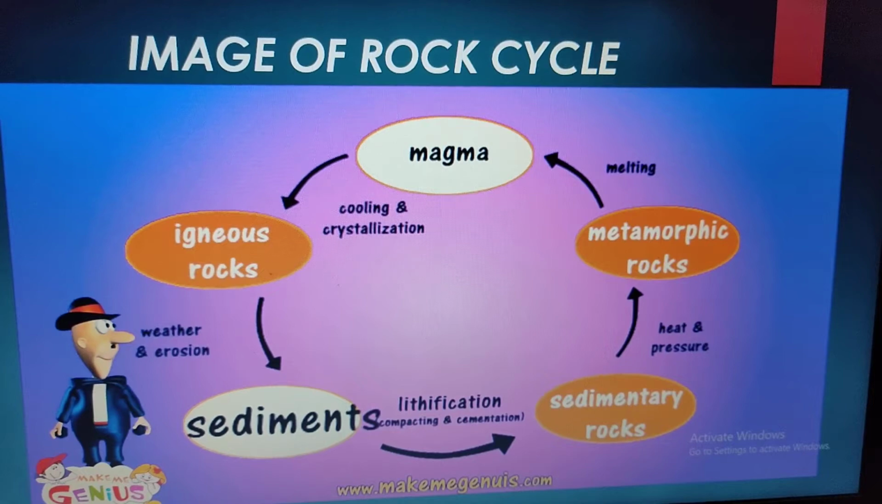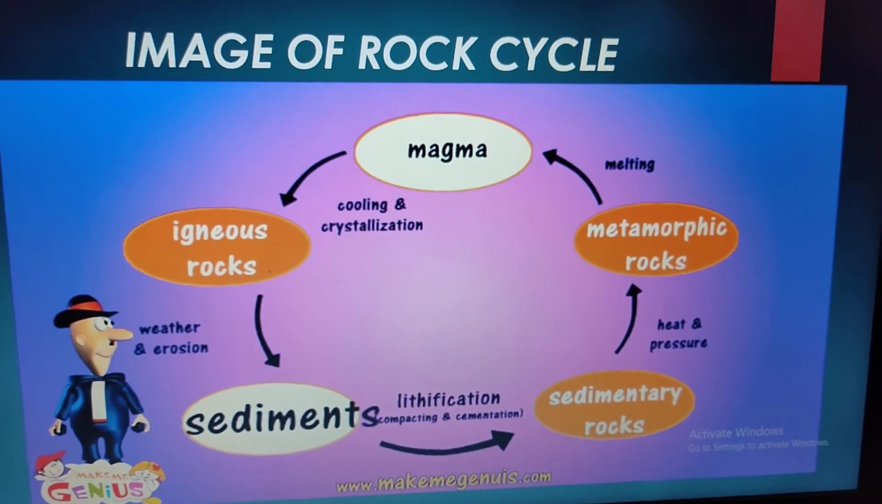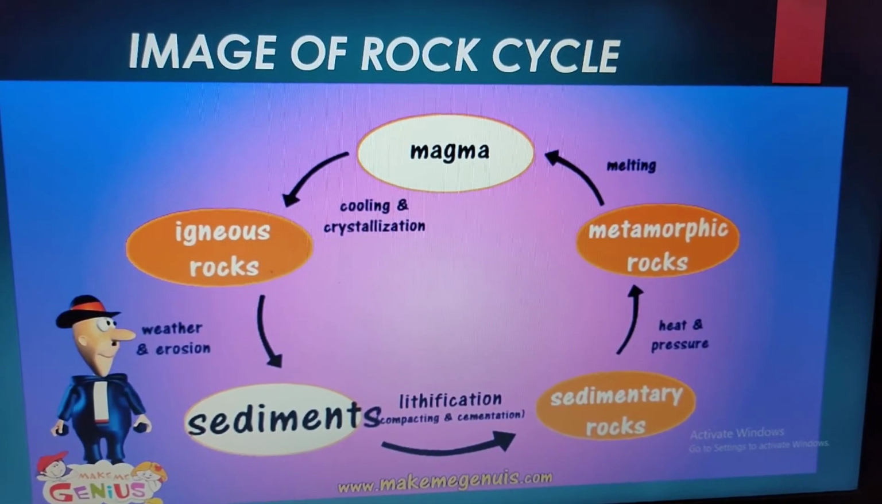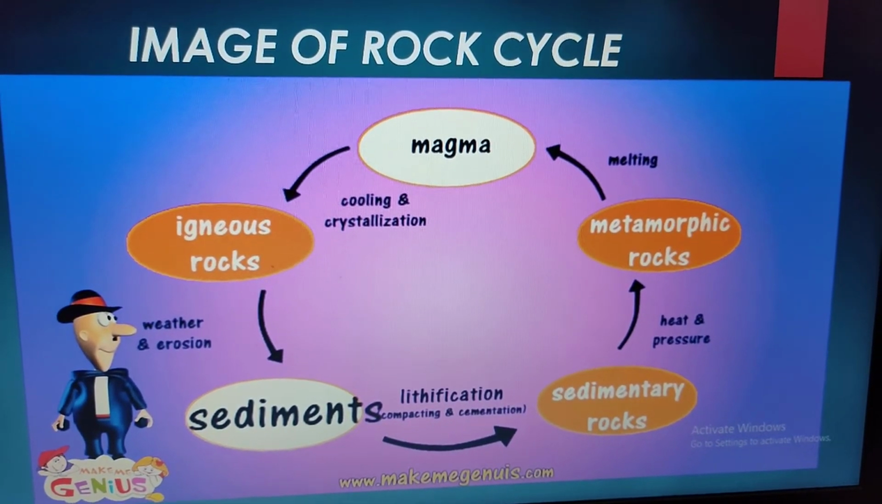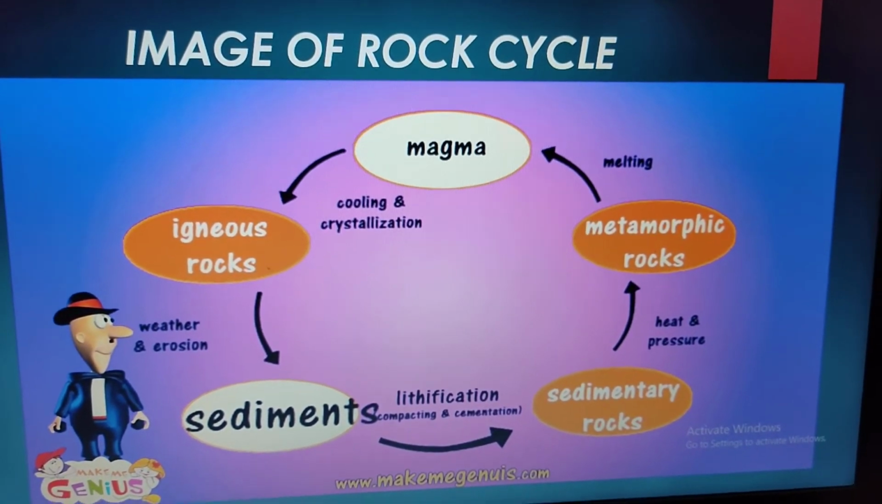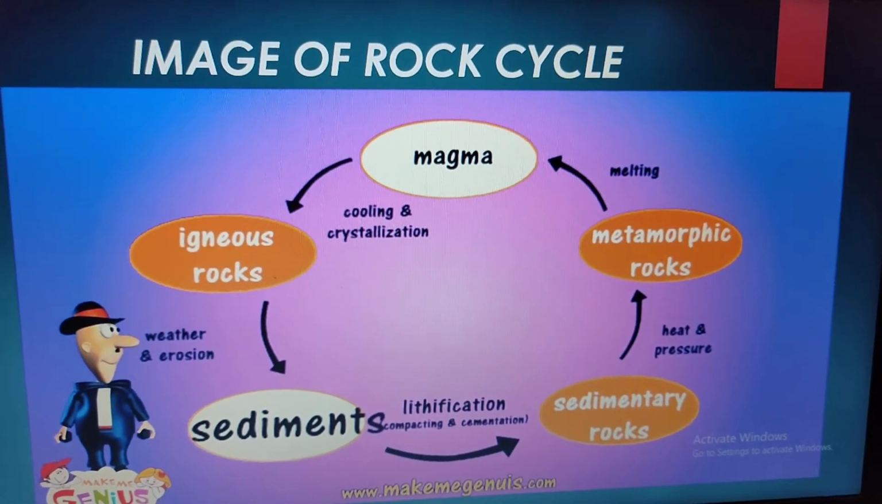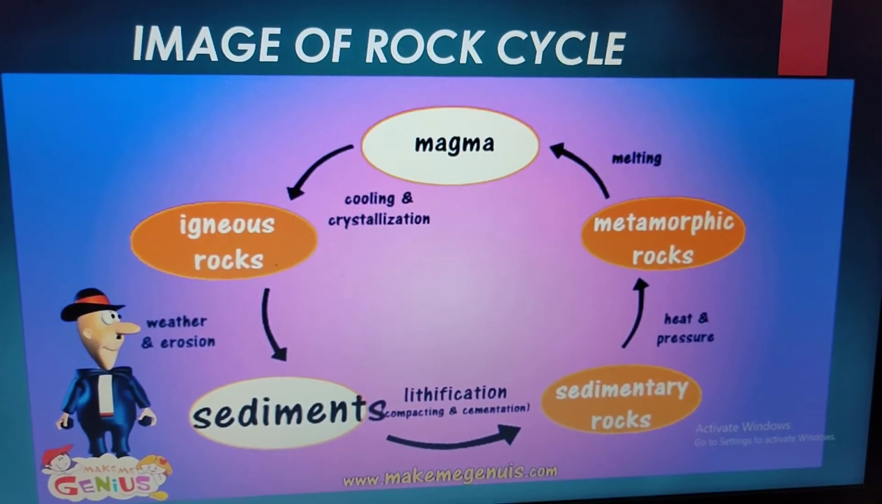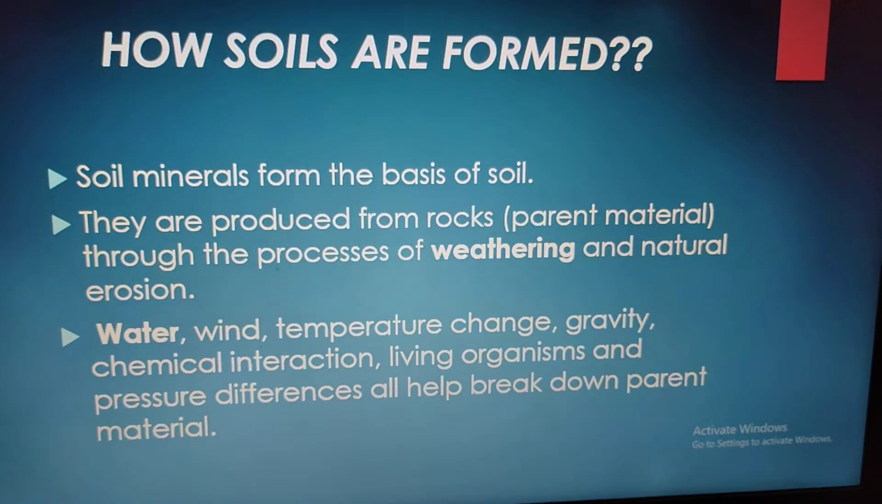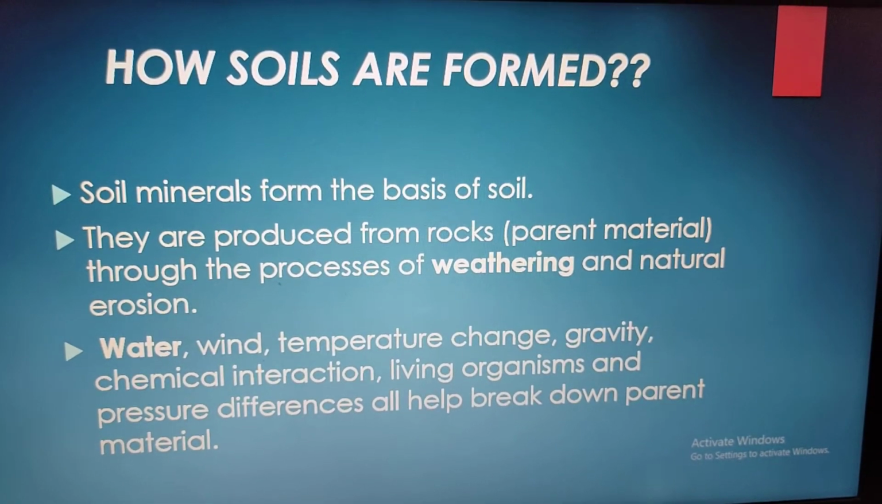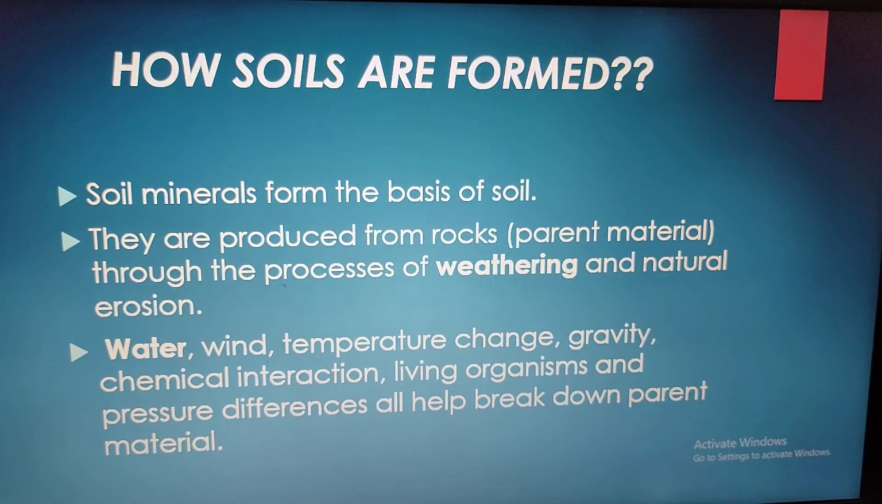When these sedimentary rocks are exposed to constant heat and pressure, metamorphic rocks are formed, and the metamorphic rocks, which are still under heat and pressure, melt down into magma once again. So this is what your rock cycle is. Now we'll discuss how soils are formed.